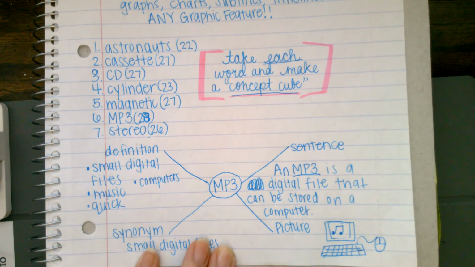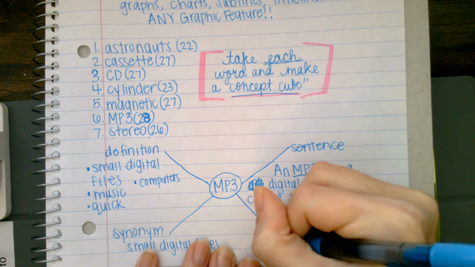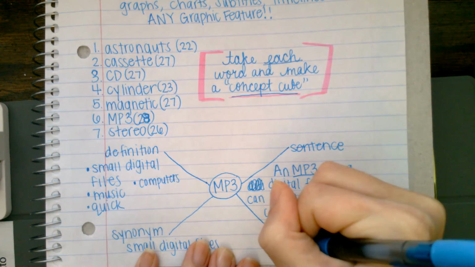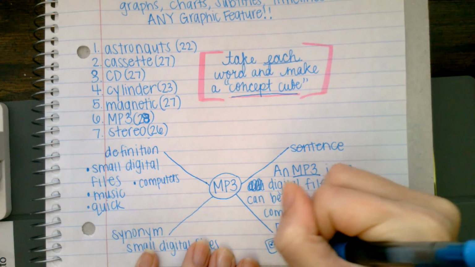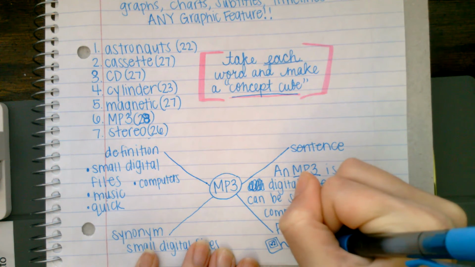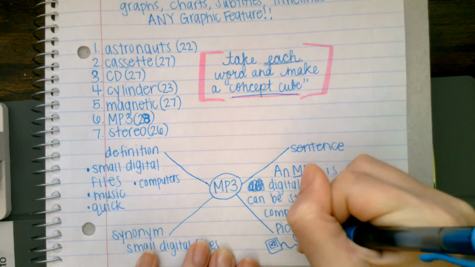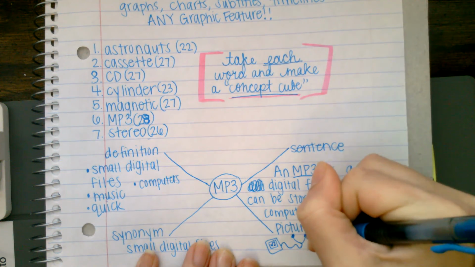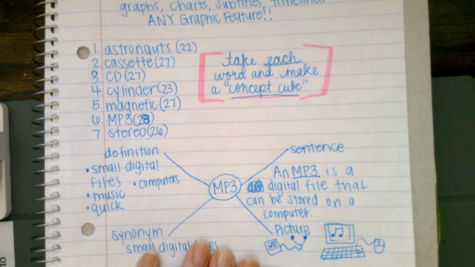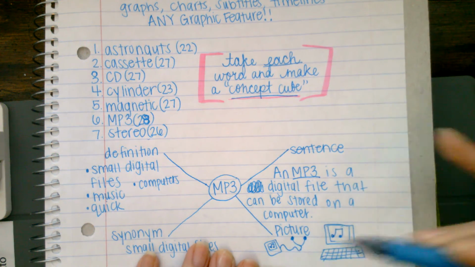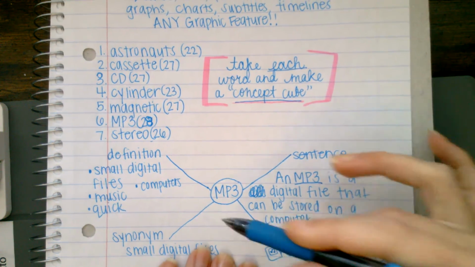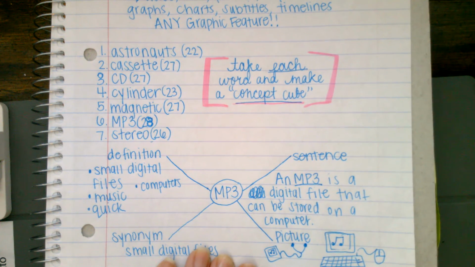And you can see there's music on it. I could have drawn a little tiny iPod with maybe a music note on there. And maybe here are the Apple headphones. So you know how they kind of have this, and then little things that go in your ears that way. So I have an iPod or an MP3 player, a media player, or a computer to show that MP3 files can be stored on either of these.